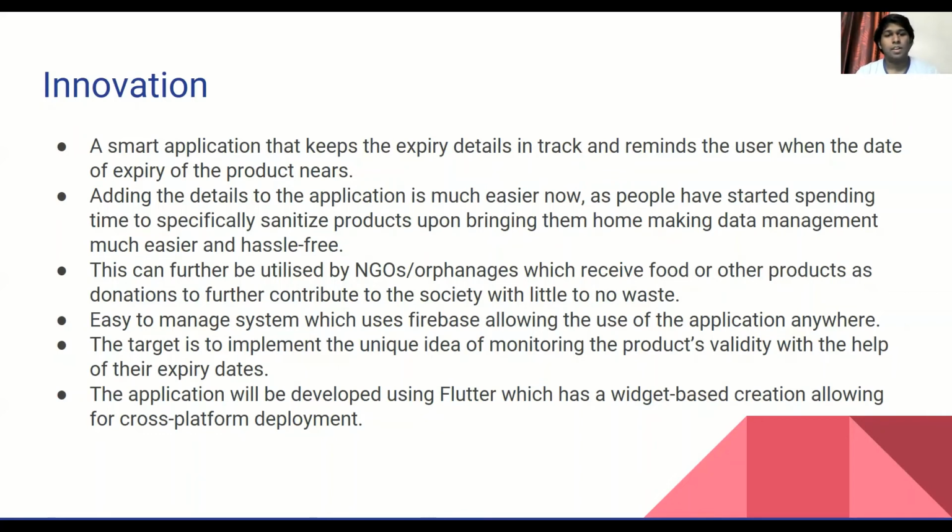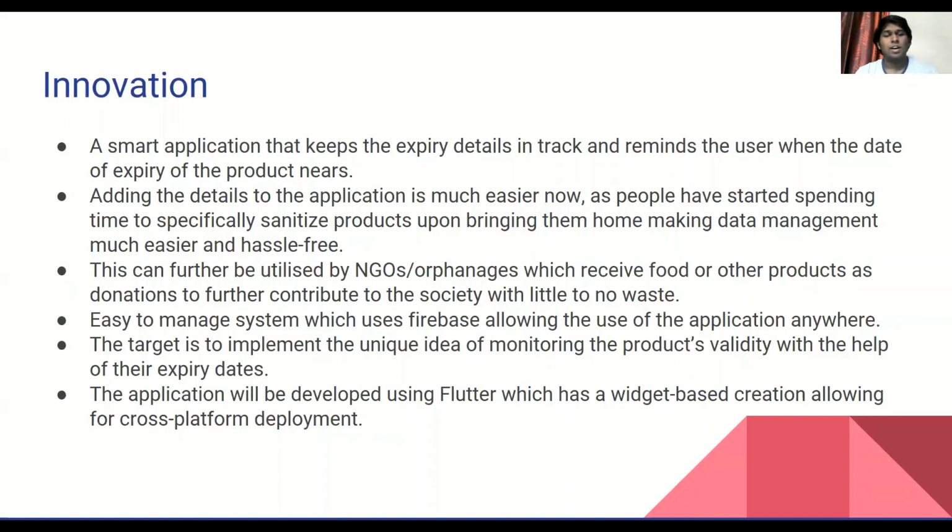The innovation of the project could also be explained in a way that this is not just an application that could be helpful for a single home as well. It could even be expanded towards the use of smaller NGOs or medium-sized NGOs. Being an NGO, they could be receiving products from donations or any other case. So by keeping track of this, they're able to not only store the information, but also have a legal and proper way of providing information in case people require it as well.